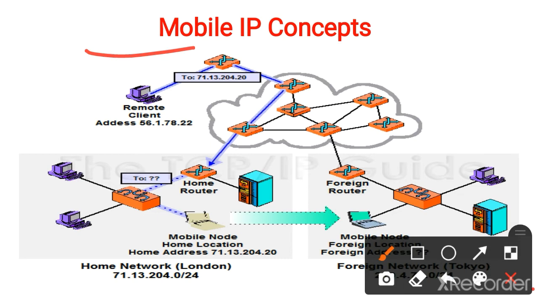Means for each and every device, for each and every mobile or computer, there is always a home location. But when a device is moved from its home location to another location, that is a foreign location, and in a foreign location the same mobile will not operate. So to make this mobile operate in another network, we require the mobile IP concept. Okay, are you getting it?